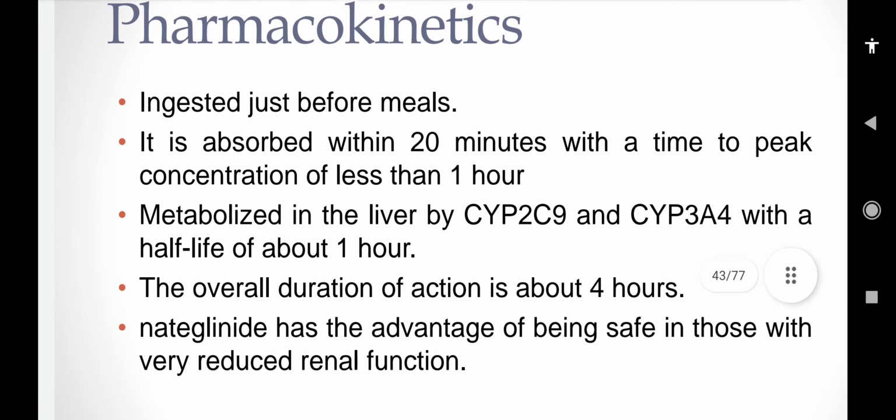What are the pharmacokinetics? It is taken just before the meal. Why? Because it controls the postprandial, or after-meal, glucose level. It is absorbed within 20 minutes with a time to peak concentration of less than 1 hour, and is metabolized by 2C9 and 3A4, while the previous drug is metabolized by 3A4. The overall duration is about 4 hours, and nateglinide has the advantage of being safe in those with very reduced renal function.